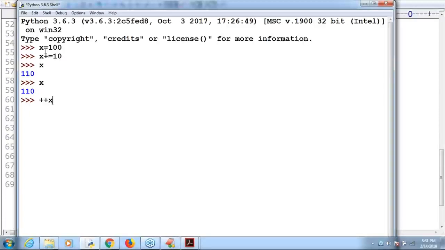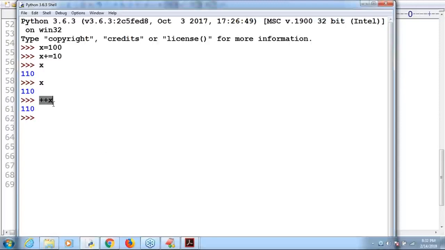But Python is going to surprise you. Observe that. What is the answer? 110. Why are we going to get plus x as 110 only? Make sure it is treated as not the increment operator. Remember this one: it is treated as not an increment operator.